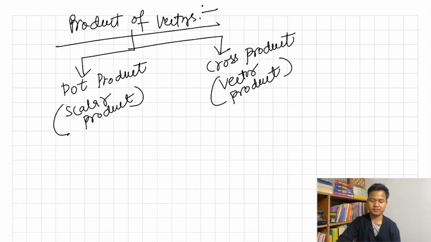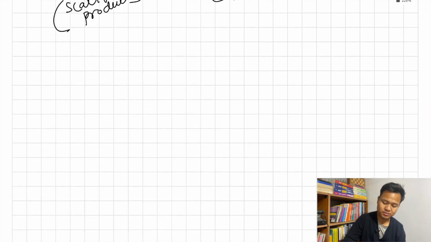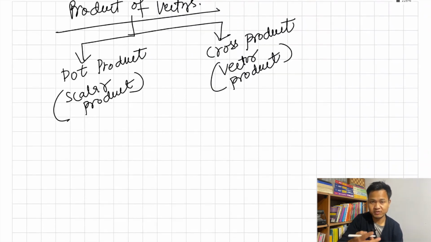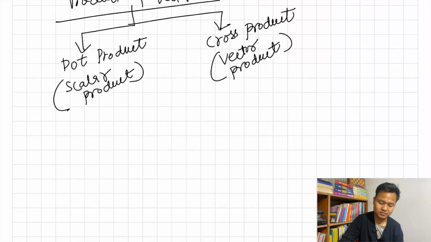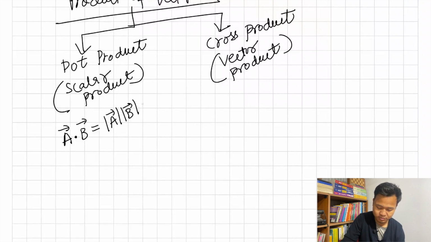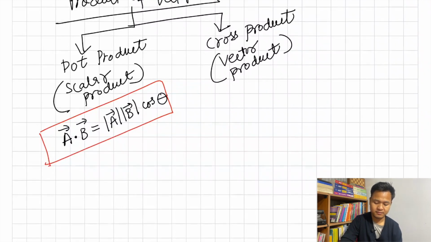Okay, so first let's see what a dot product is. Let's use the formula. If I have two vectors A and B, the dot product of A and B, A bar dot B bar, will be equal to magnitude of A into magnitude of B into cos theta. This is the formula: AB cos theta.